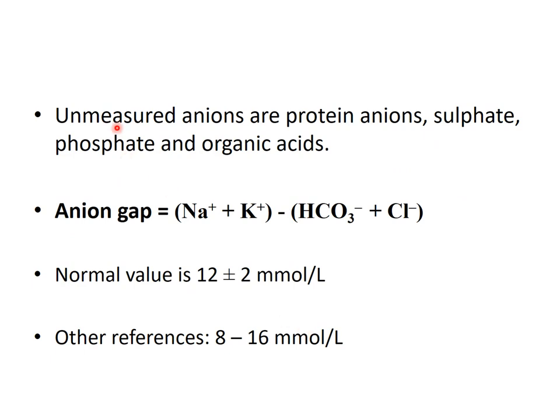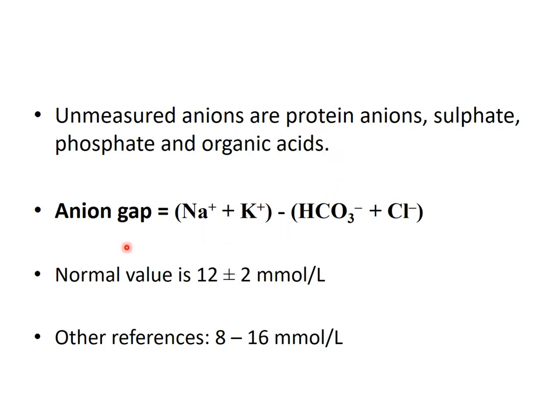Unmeasured anions include protein anions, because at the normal pH of 7.4, proteins take more OH minus and have a negative charge, so they are anions. So unmeasured anions are the protein anions. Sulfate, phosphate and other organic acids are also not measured. All these unmeasured anions lead to the anion gap.